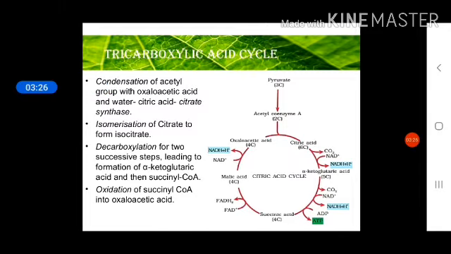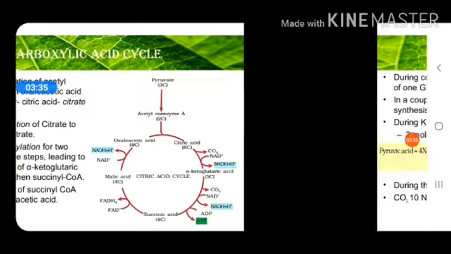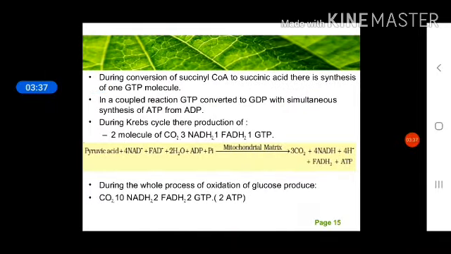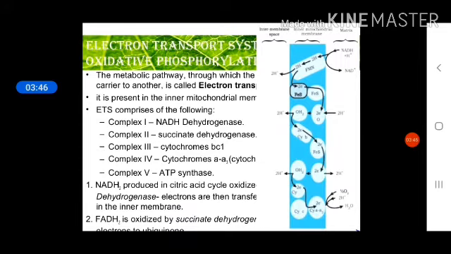And for FADH2, only one FADH2 molecule is produced in one Krebs cycle, so a total of 2 FADH2. So at the end of these reactions, we have 10 NADH2 and 2 molecules of FADH2. Now we will discuss how this electron transport reaction will run and give ATP.